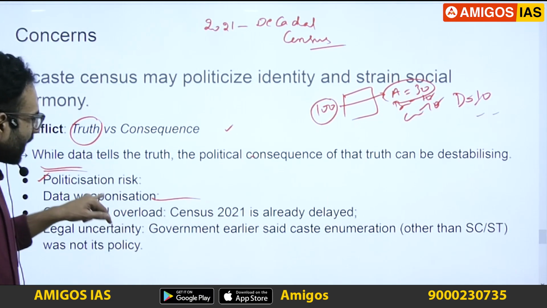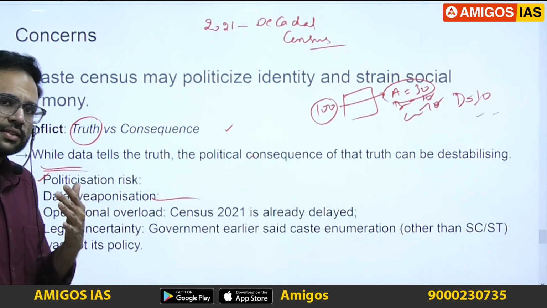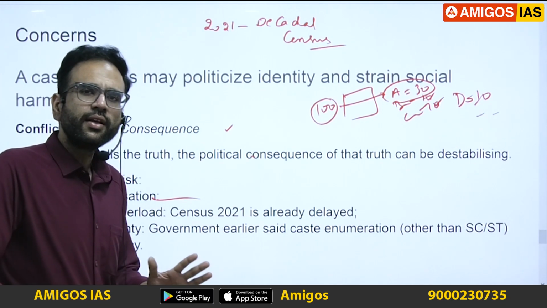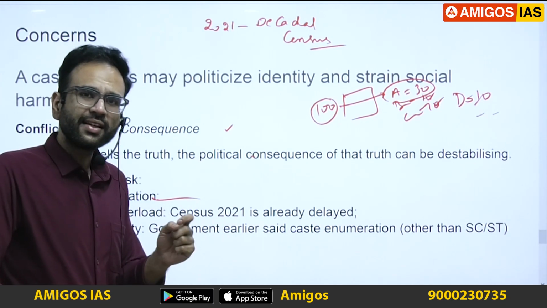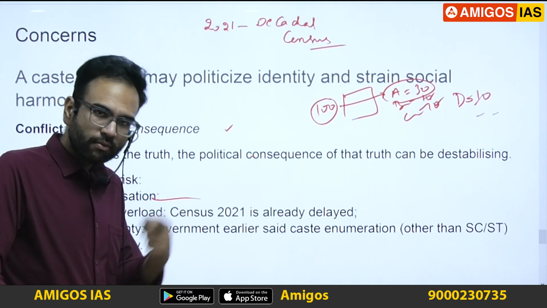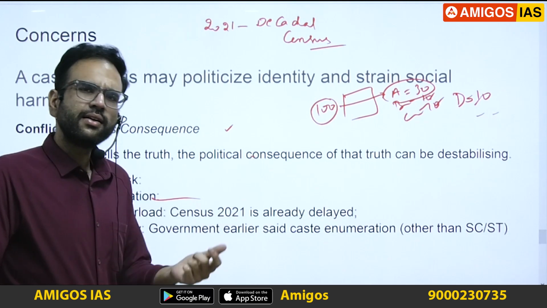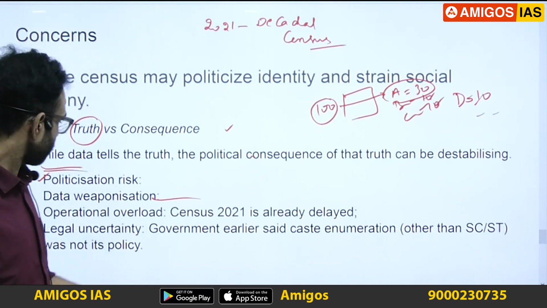Next up is the legal uncertainty. Firstly, the government has had this official stance that we are only concerned about the SC and ST enumeration. But what is the legal backing for this OBC? Are we going to amend the 1948 Census Act? We are yet to have a clear-cut stance on that.